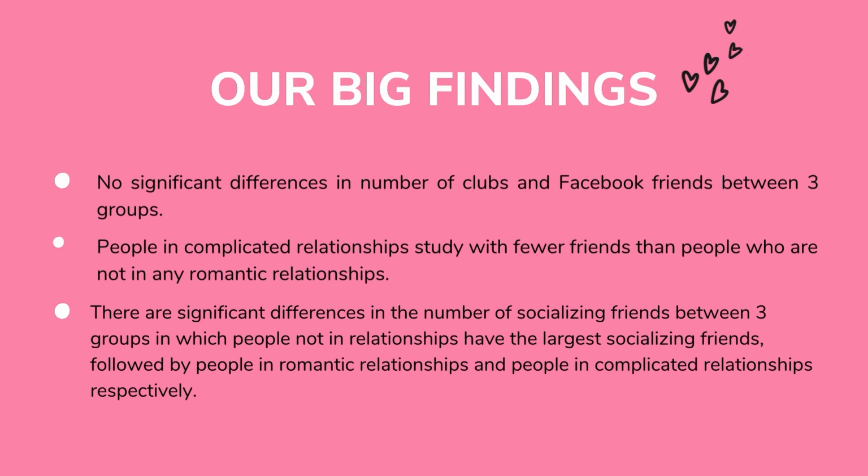The most interesting finding is that there exist differences in the number of socializing friends of each relationship type. People not in relationships have the largest number of socializing friends. People in romantic relationships are second, and people in complicated relationships have the fewest friends to socialize with.